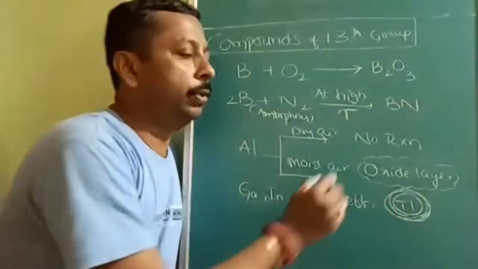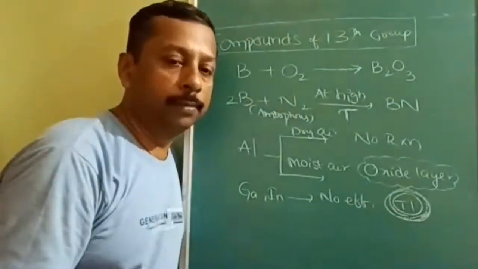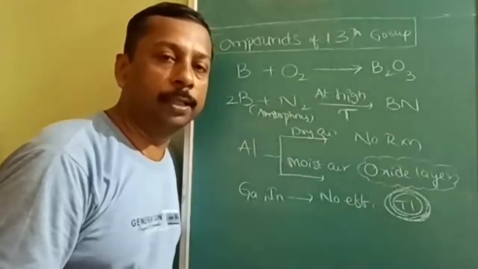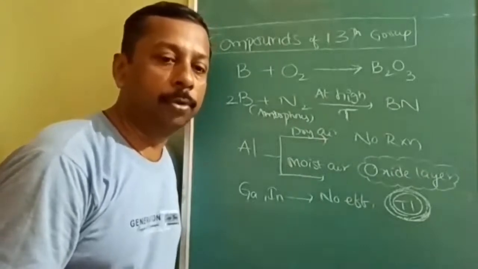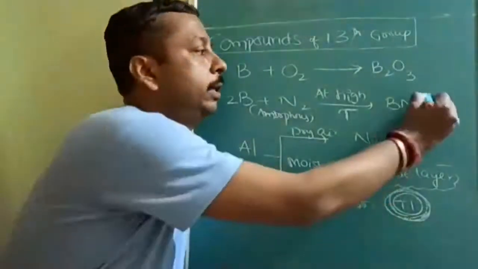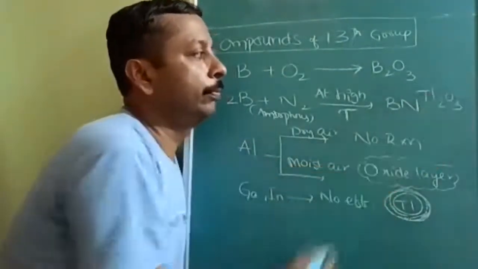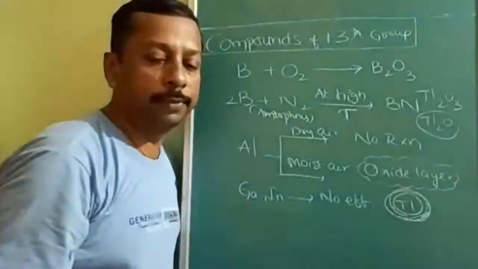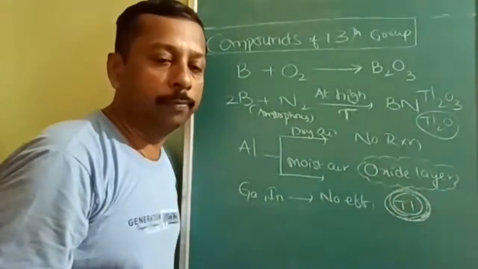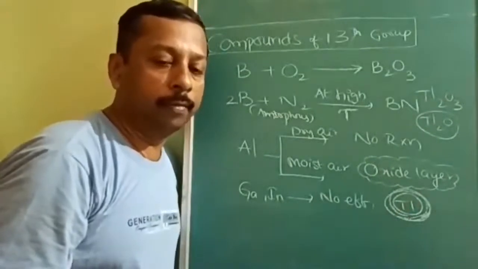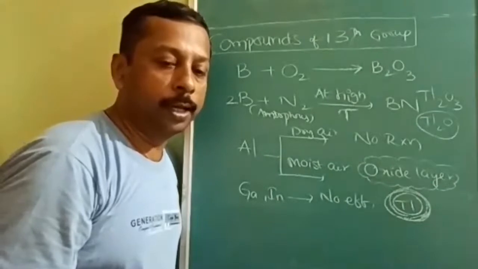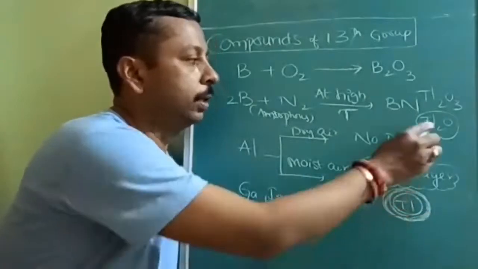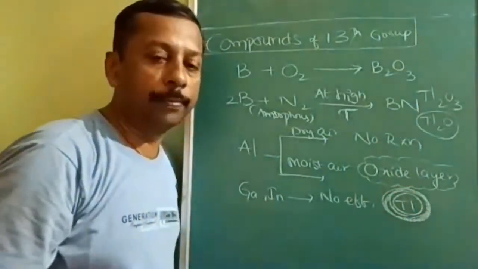Thallium, as I told you, inert pair effect. Because of the inert pair effect, down the group, the inert pair effect increases, therefore the +1 tendency is more. So because of the +1 tendency, it need not form Tl2O3. It can form Tl2O also. That means one oxygen itself is sufficient. Therefore, highly reactive. Okay. What is the reason for highly reactive? Is it understood? So to protect that reaction, we will make a layer of Vaseline so that it cannot be converted into oxide. Okay. Is that clear?